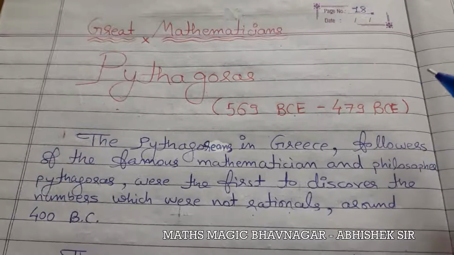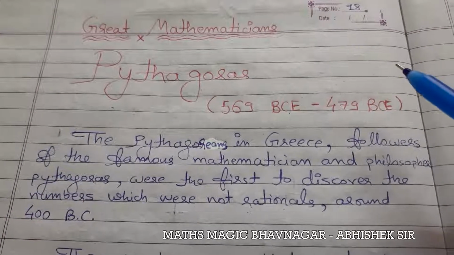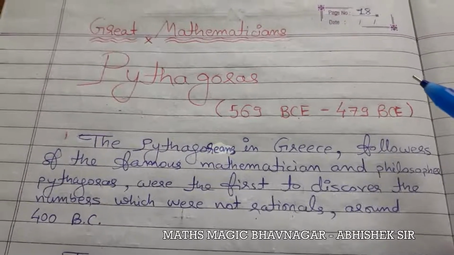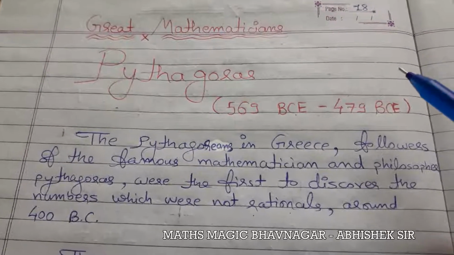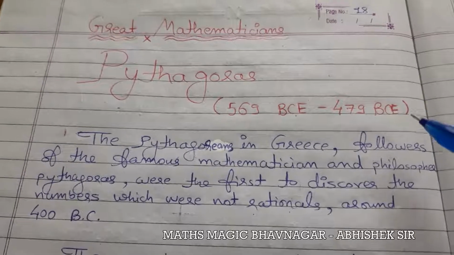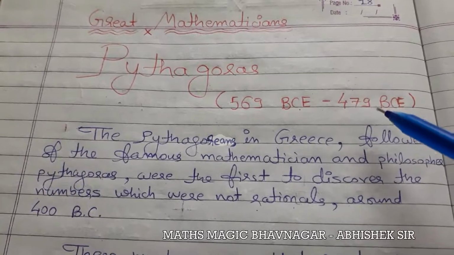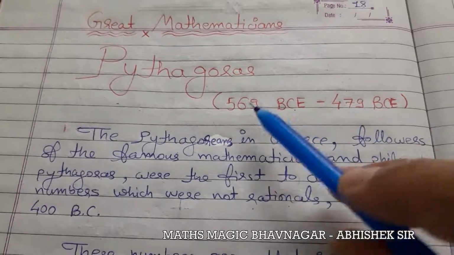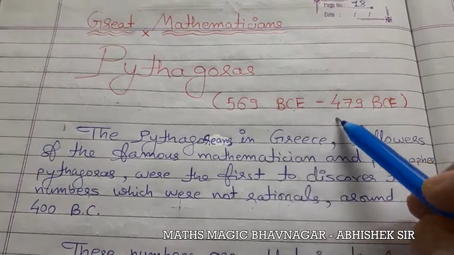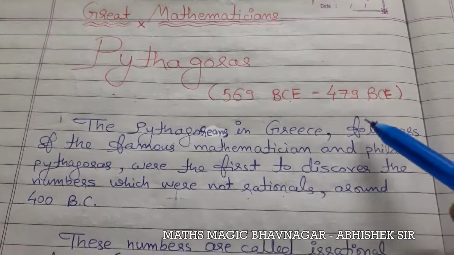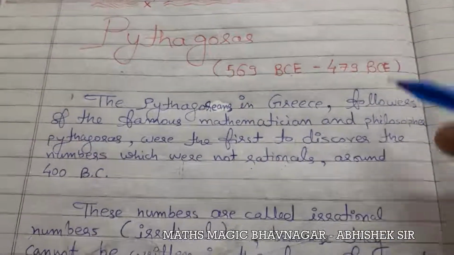Today we are going to discuss the great mathematicians that are discussed in our standard 9th textbook, chapter number 1, that is Number Systems. First of all, we are going to discuss Pythagoras. His time dates back to 569 before Common Era to 479 before Common Era. He lived for 90 years.